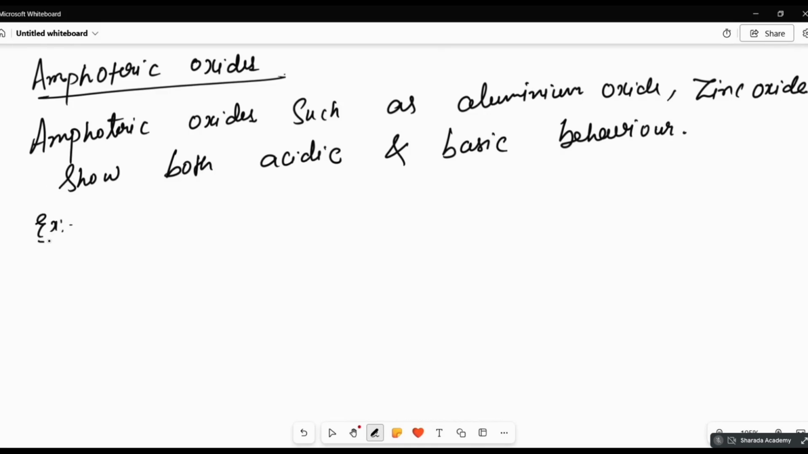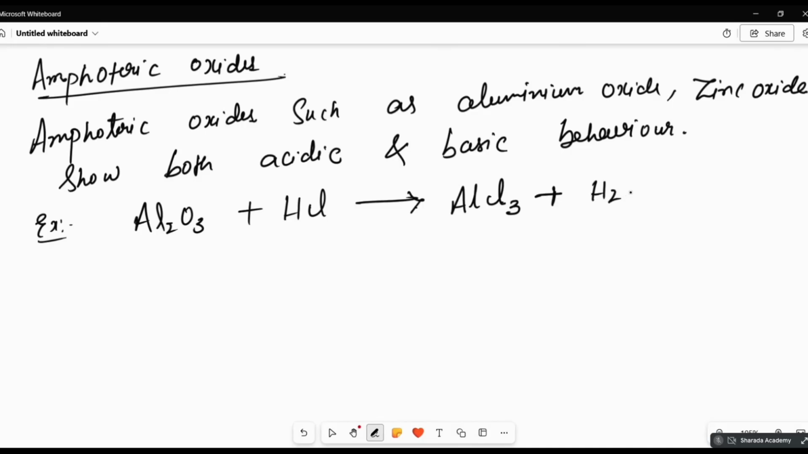Example, aluminium oxide Al2O3 reacts with an acid. So what will you get? Aluminium chloride plus water. If you balance that, aluminium chloride is aqueous, and water is a liquid. Balancing it is 6, 2.